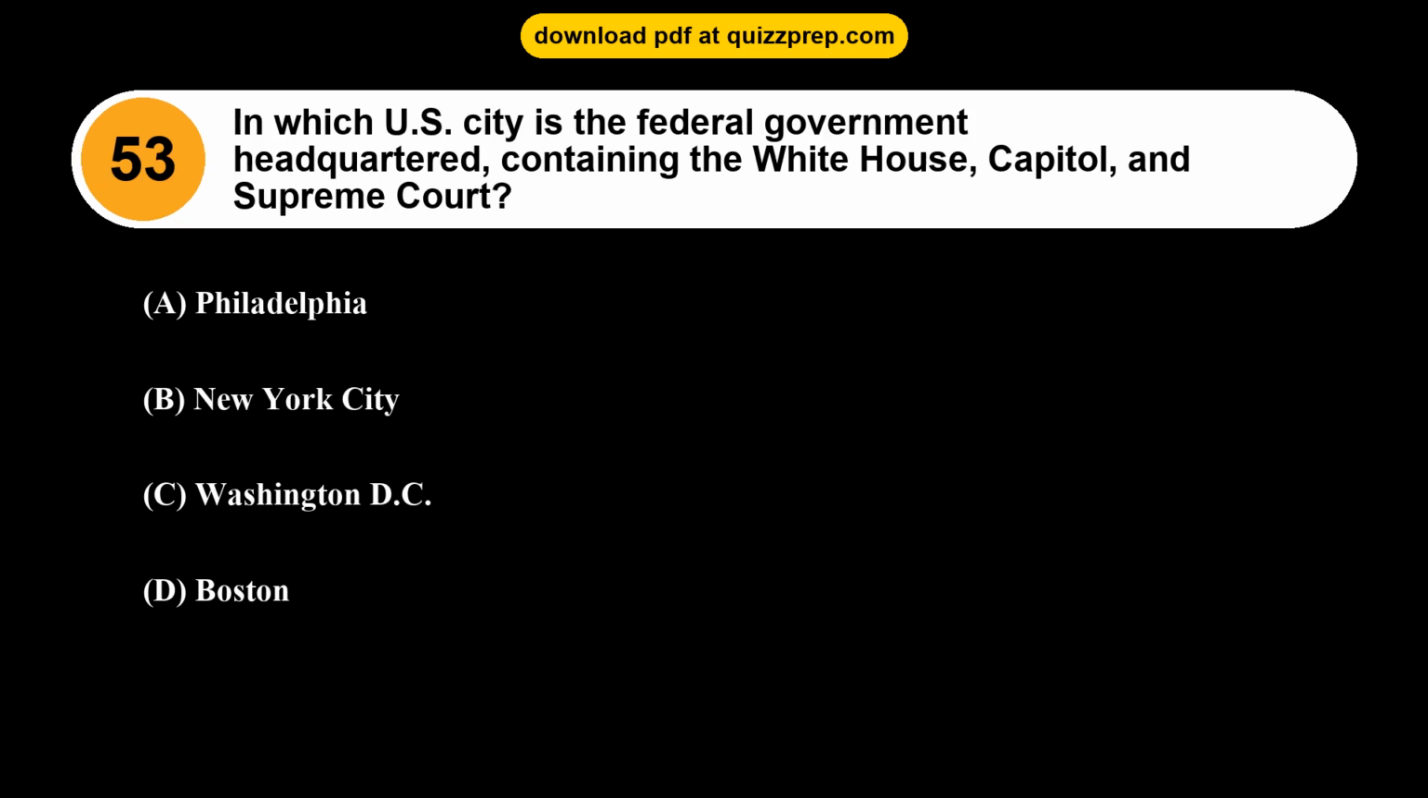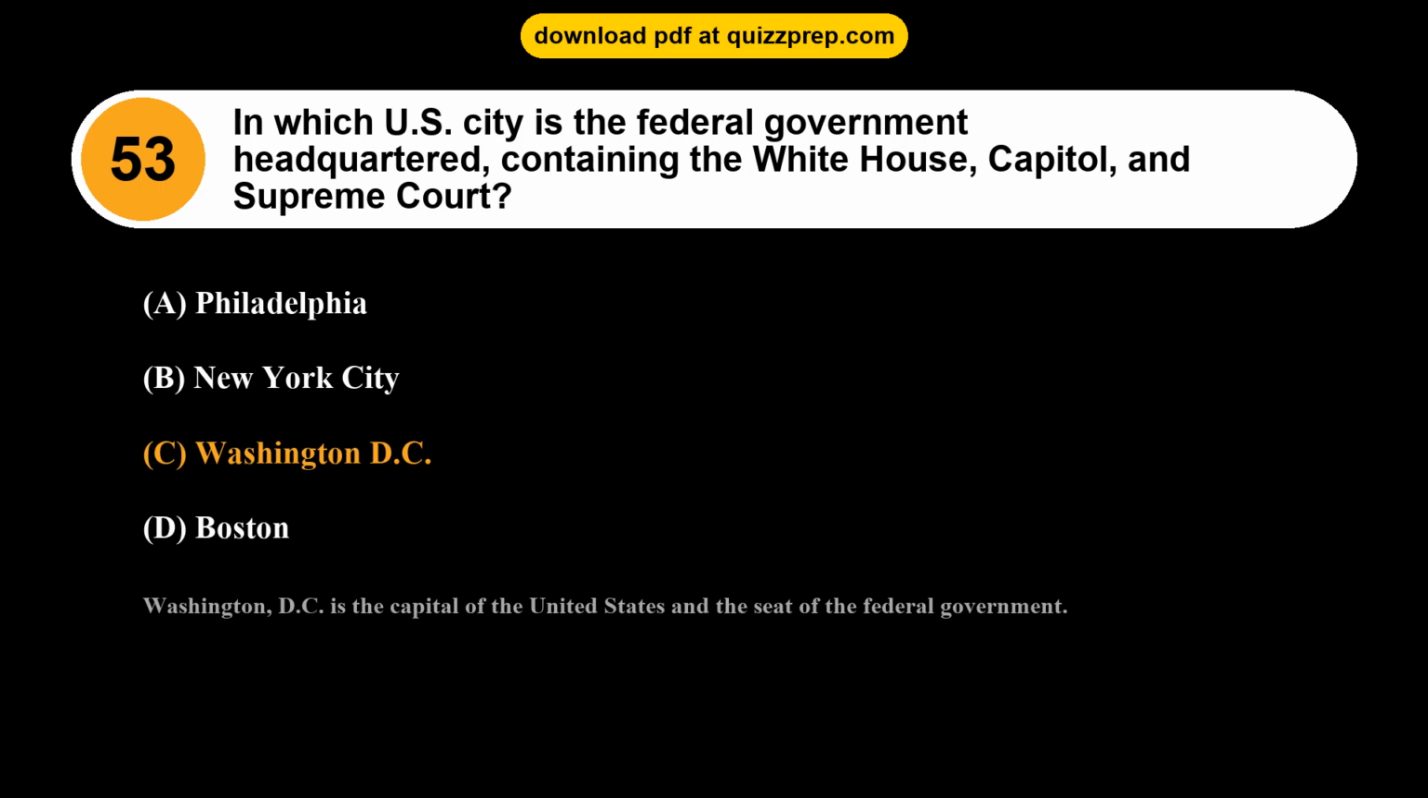Question 53. In which U.S. city is the federal government headquartered, containing the White House, Capitol, and Supreme Court? Option A, Philadelphia. Option B, New York City. Option C, Washington, D.C. Option D, Boston. The correct answer is option C, Washington, D.C. Washington, D.C. is the capital of the United States and the seat of the federal government.